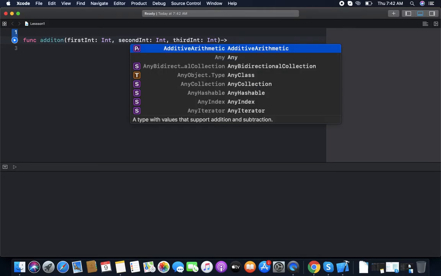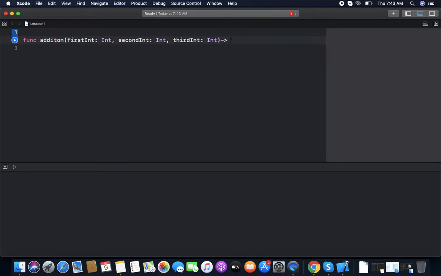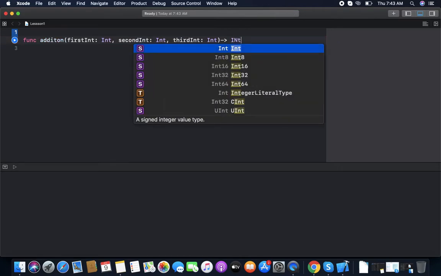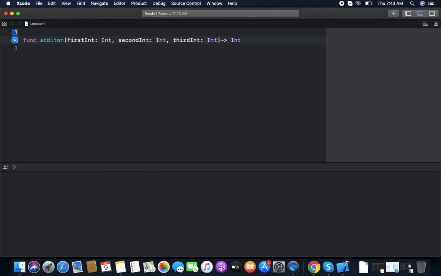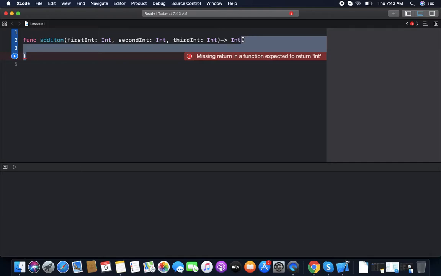Now a return type. When we add three integers, we get one integer. So to give some result, we need a return type or return value. So the return type is also Int. So this is defining a function.